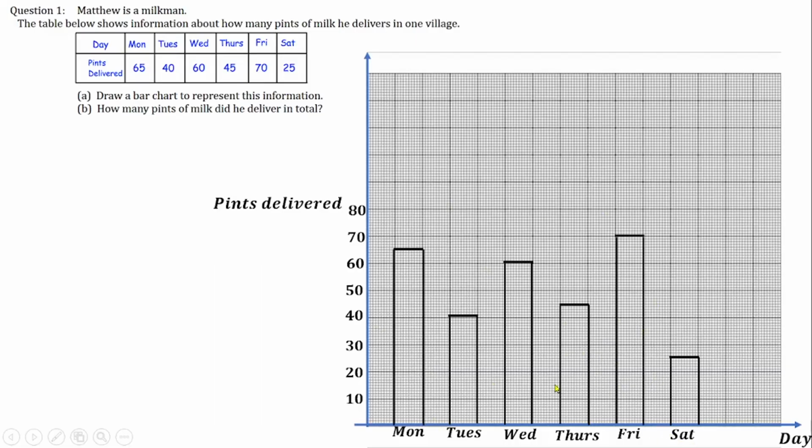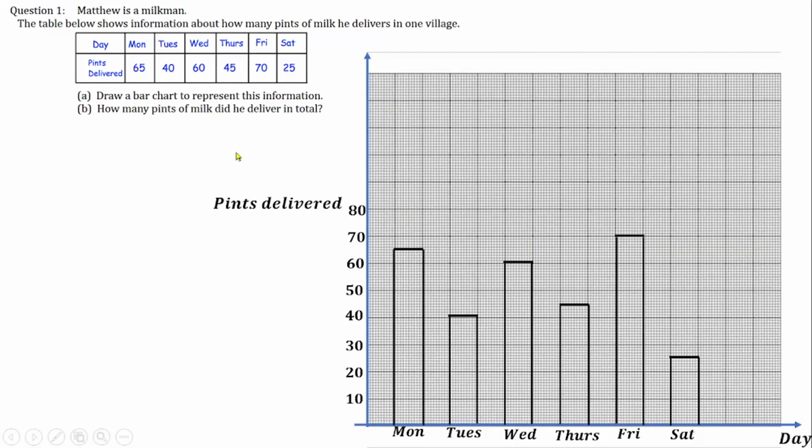You can see that the width of the rectangular bars is uniform, and the gaps between the bars are also uniform. Those are the things they want to check in your bar chart before you can get your full mark awarded for that question.